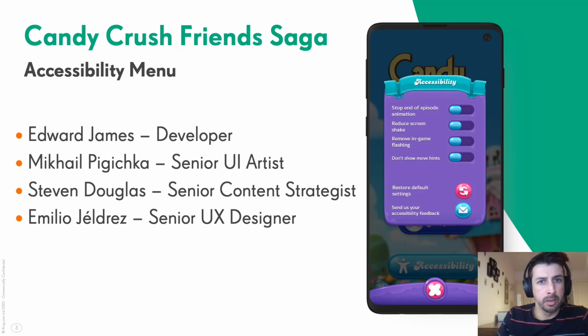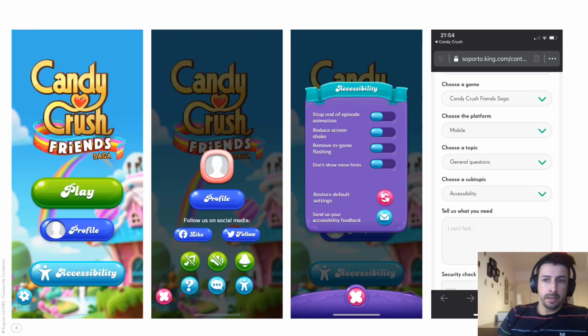So I'm going to talk about the accessibility menu in Candy Crush Friends Saga, which was done by Ed, Michael, Steven, and myself. This is the first time there is an accessibility menu in a King game, and I'm going to talk about the process we followed, the challenges, and the results.